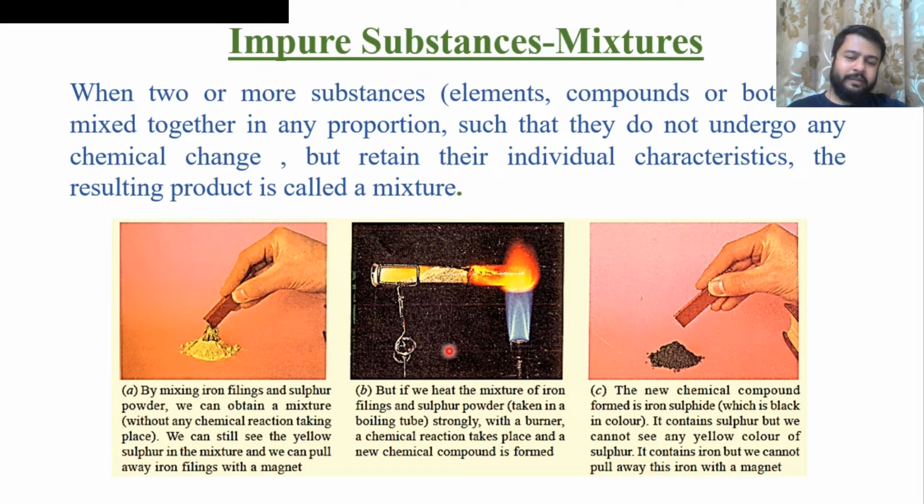But if you heat the powder of iron and sulfur, they form iron sulfide. And again, you try the first experiment with it. If you put a magnet near this black substance, then the iron will not be attracted by the magnet. So it means the properties of a mixture do not change, but whenever it forms a compound, these properties change.